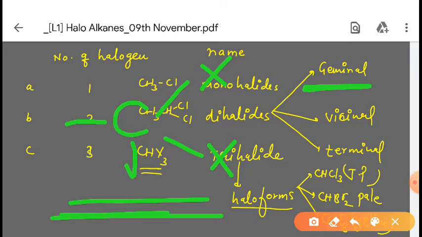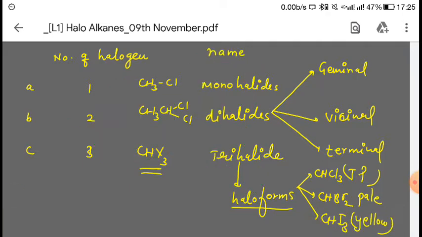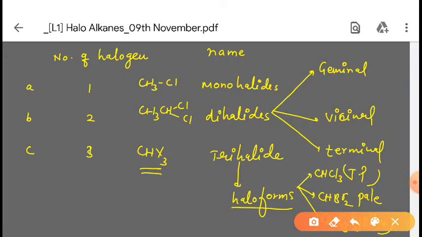Why is it called geminal? Because you can see two halogen atoms are attached to one carbon. If two halogen atoms are attached to the same carbon atom, then it is called geminal dihalide, or gem dihalide, or also we can say 1,1 dihalide. So we can take one example: suppose we have CH3 and CH, and here one chlorine and here one chlorine.